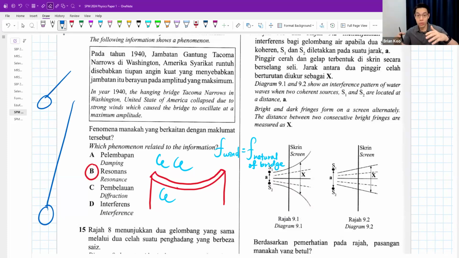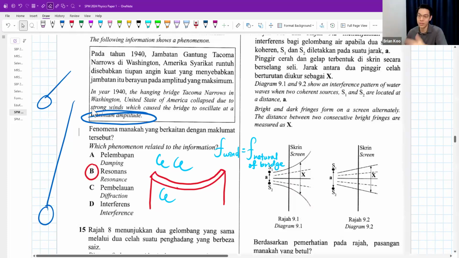So every time the wind blows, the bridge swings. Somehow every time the wind blows, it blows the way the bridge likes to swing, at the natural frequency of the bridge. So it gains energy from the wind to swing higher and higher until it reaches a very high, maximum amplitude. That's called resonance, where you get energy from somewhere and you swing more and more vigorously. That's why the whole bridge eventually collapsed, because it swung too much.